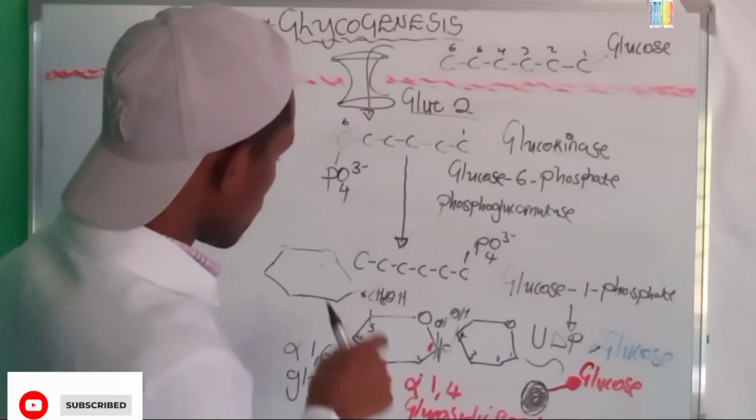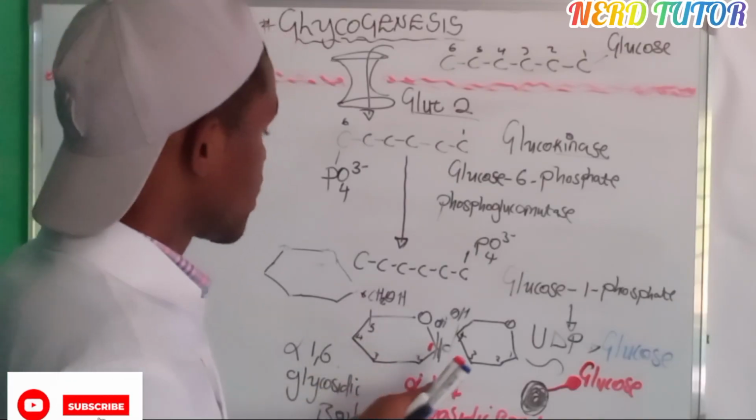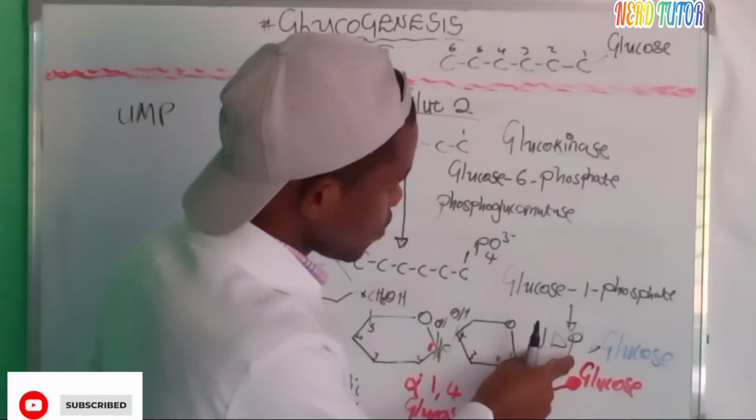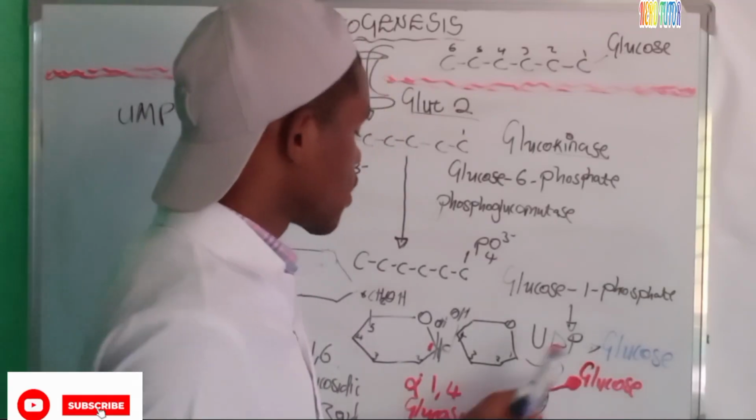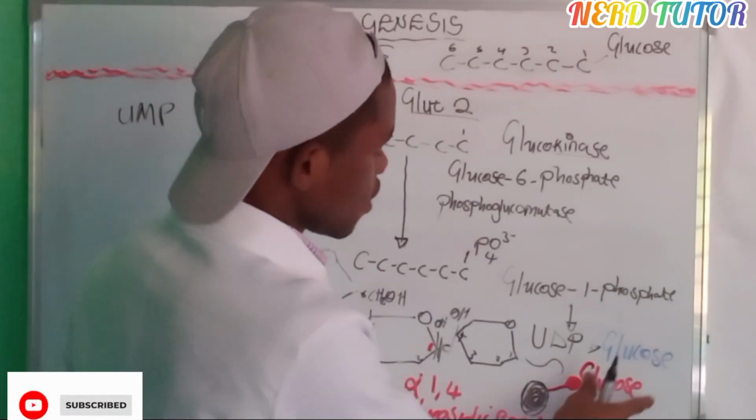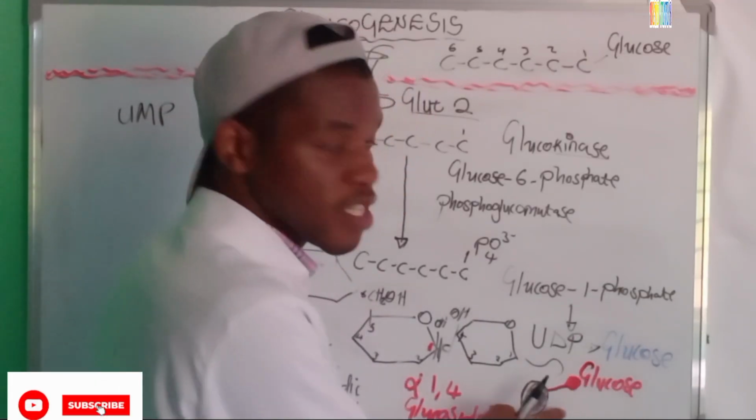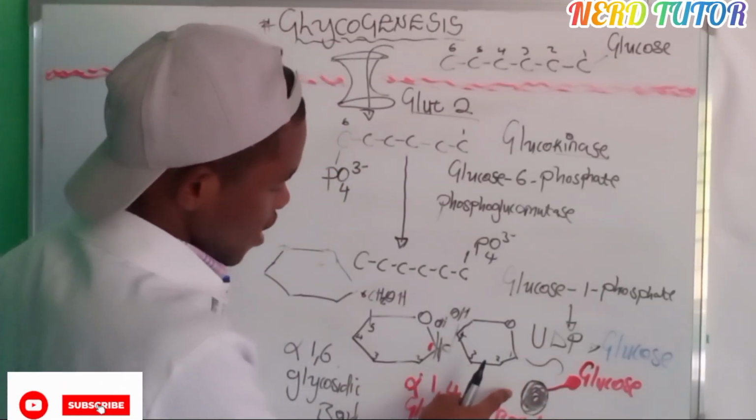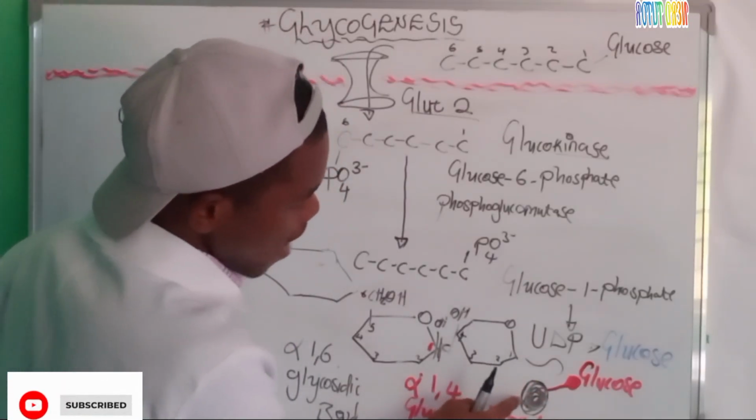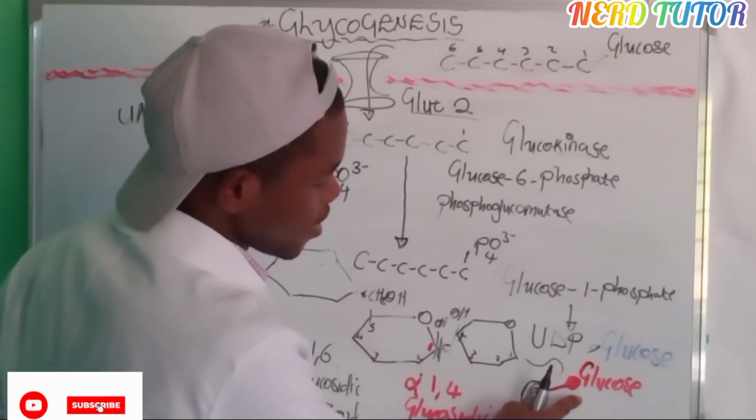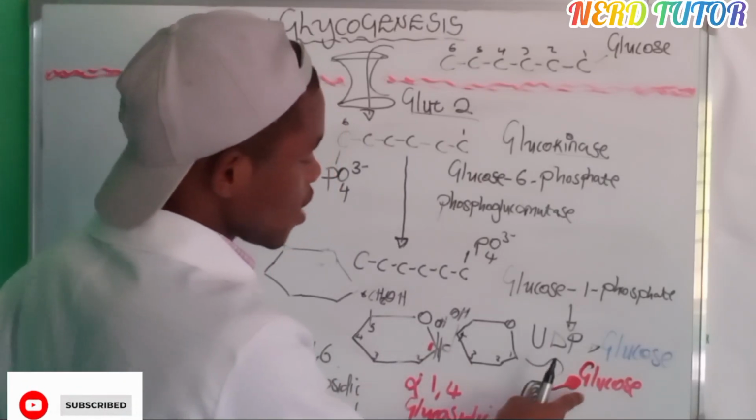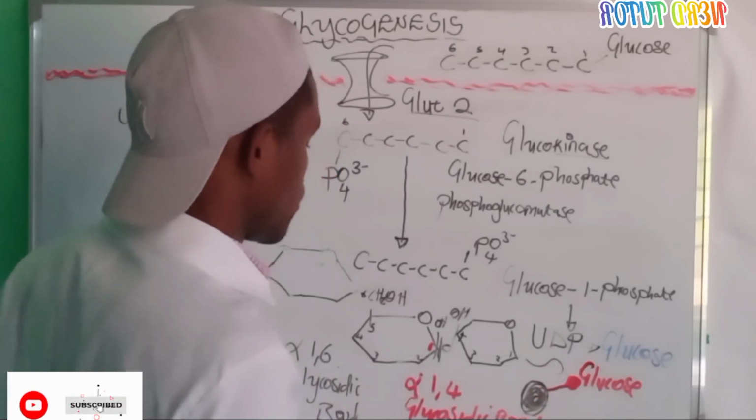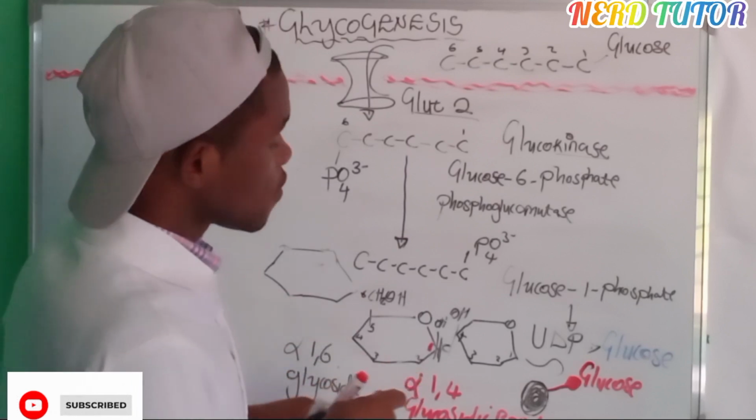So now from here, we are going to build everything. We have seen that the UTP and the glucose have been combined together, and the glucose is now brought to this molecule, which is a glycogen. It is this protein which is having a tyrosine, and there on the tyrosine we're now going to be adding the same glucose molecules. So we're going to be adding a lot of glucose molecules.